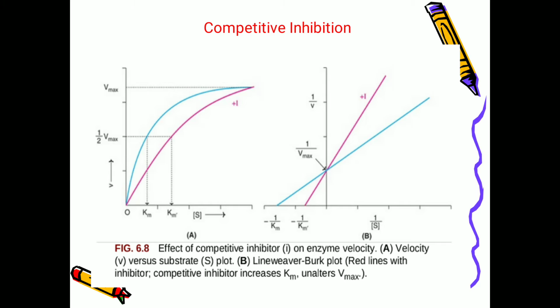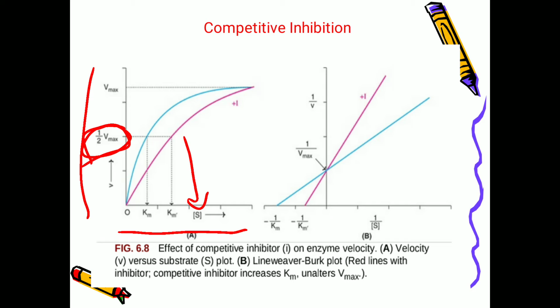Here if you see in the diagram, what is Km actually? Km is nothing but the substrate concentration at half of Vmax. When Vmax is reached, if you plot the graph on substrate concentration, the substrate concentration at half of Vmax is called Km. And if you see in the graph, this pink color is in the presence of inhibitor, the Km value is increased. Actually, this blue color line is in the absence of inhibitor, the Vmax is unchanged.